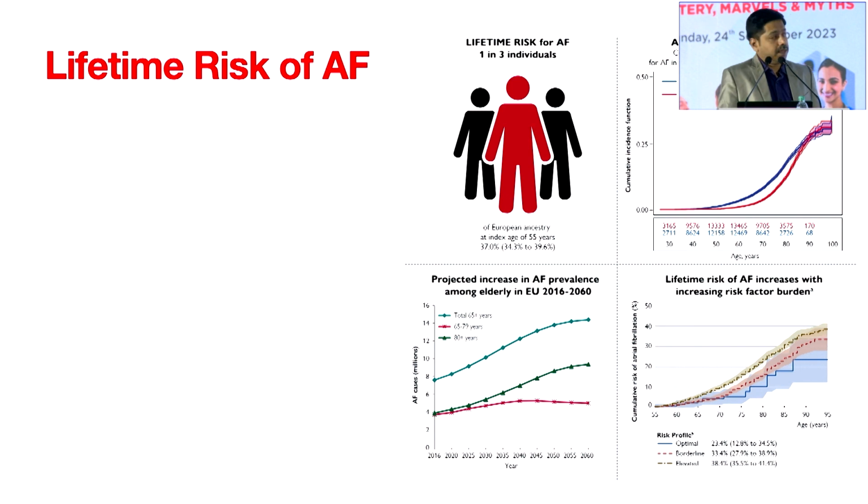It is predicted that at the age of 55, 1 out of 3 individuals has the lifetime risk of developing atrial fibrillation. As the age increases, you can see in the graph, more and more. At the age of 60, the risk of 10% has become double, at 20%, as age advances.